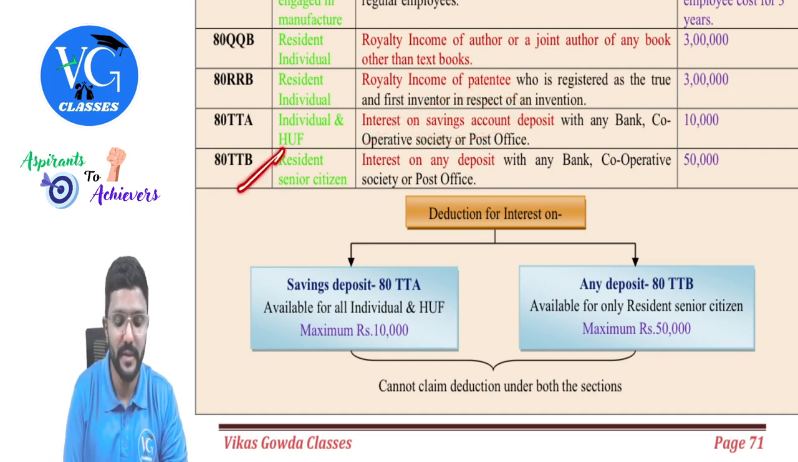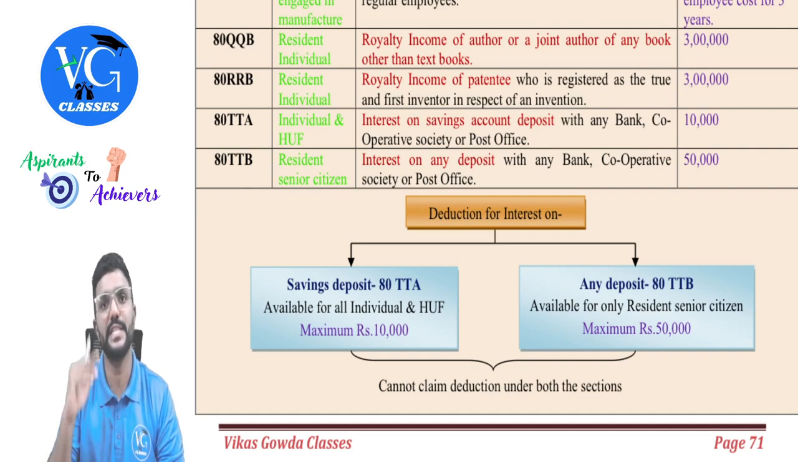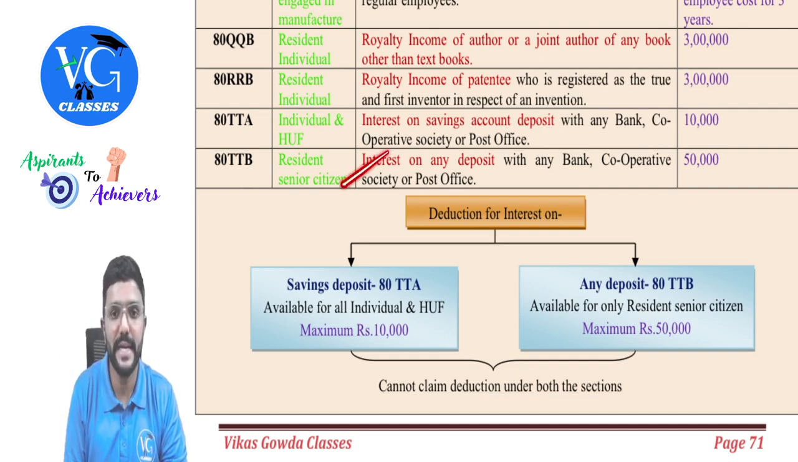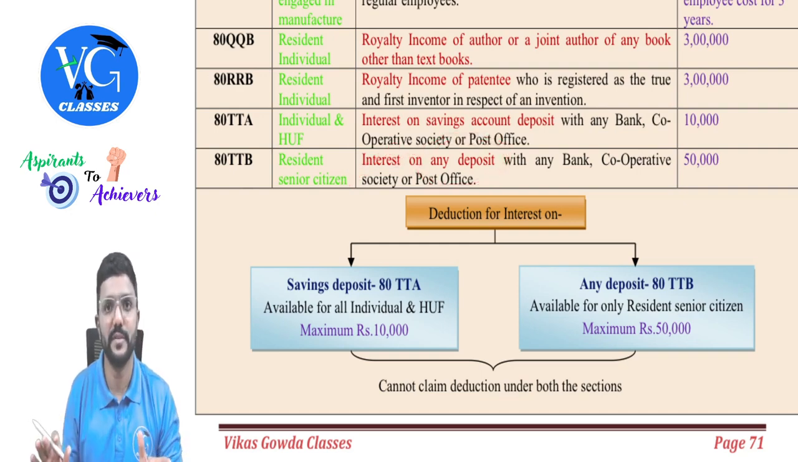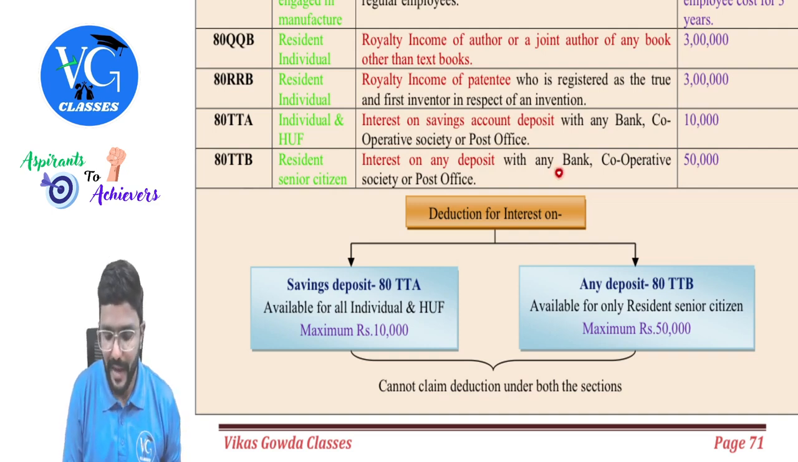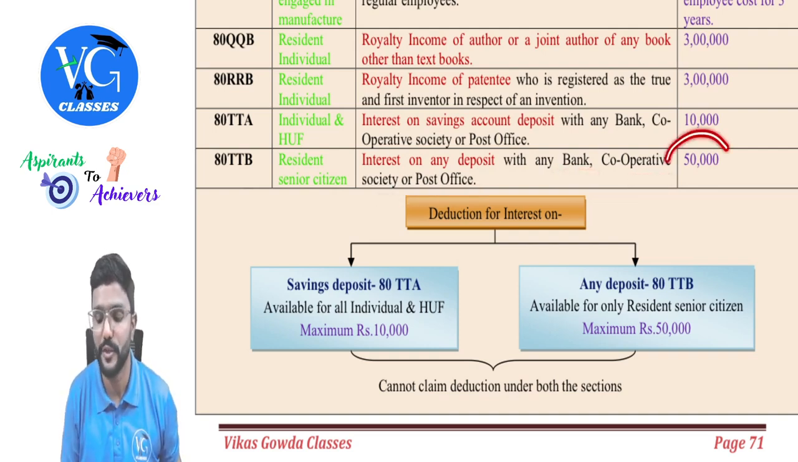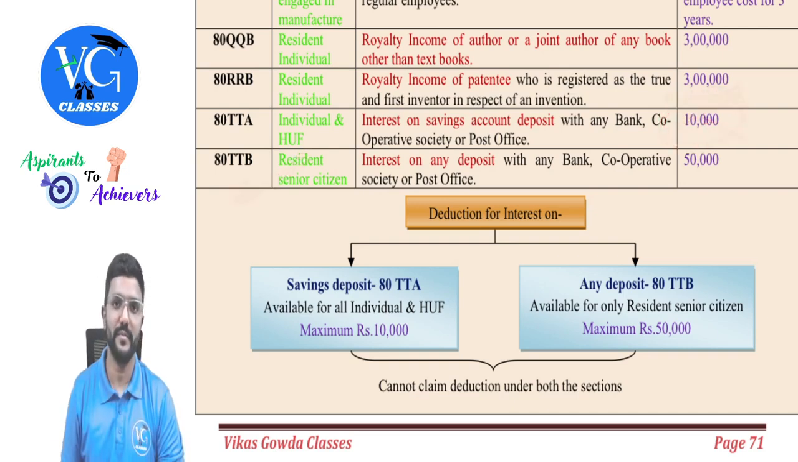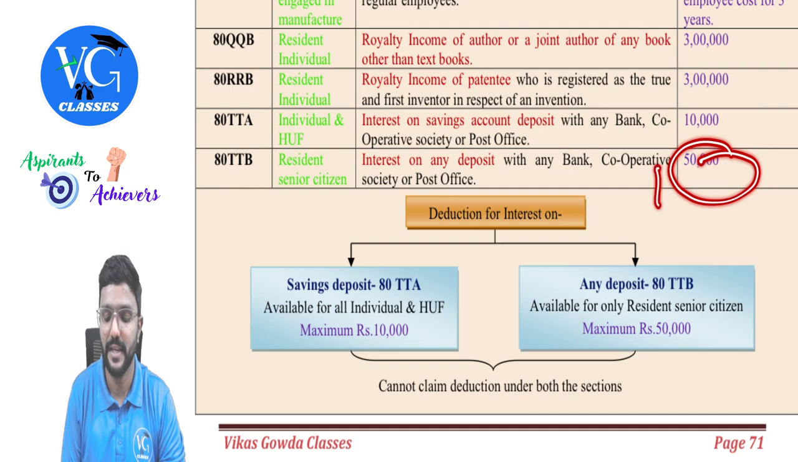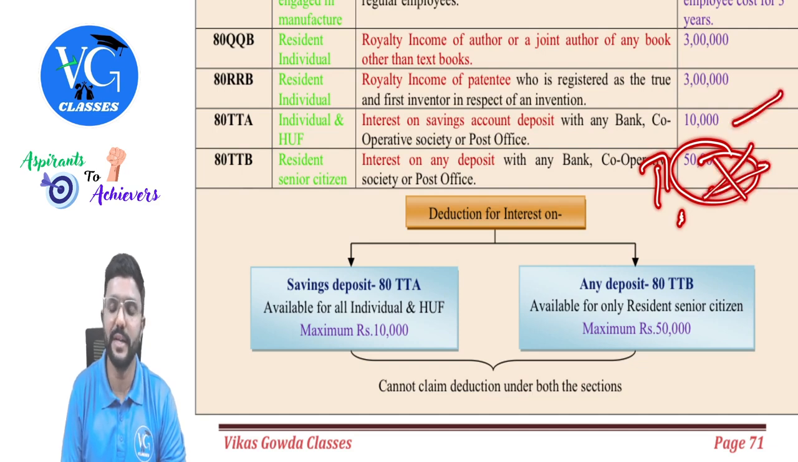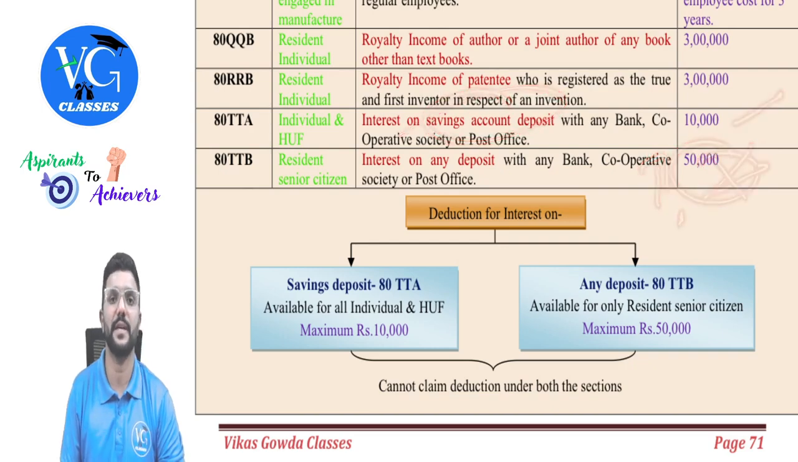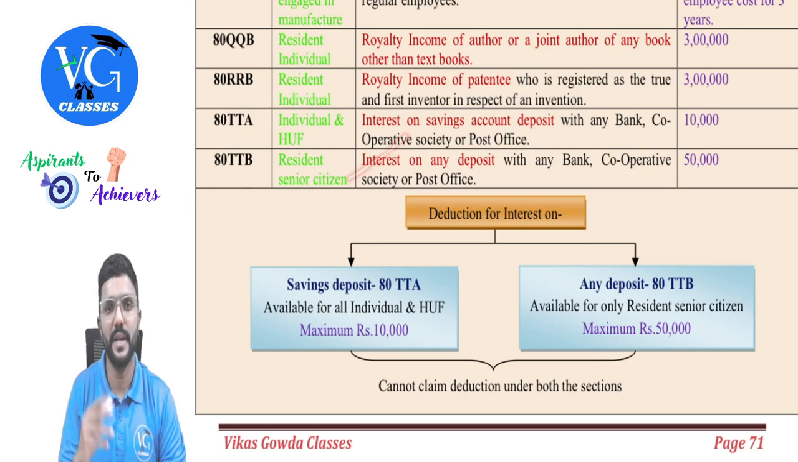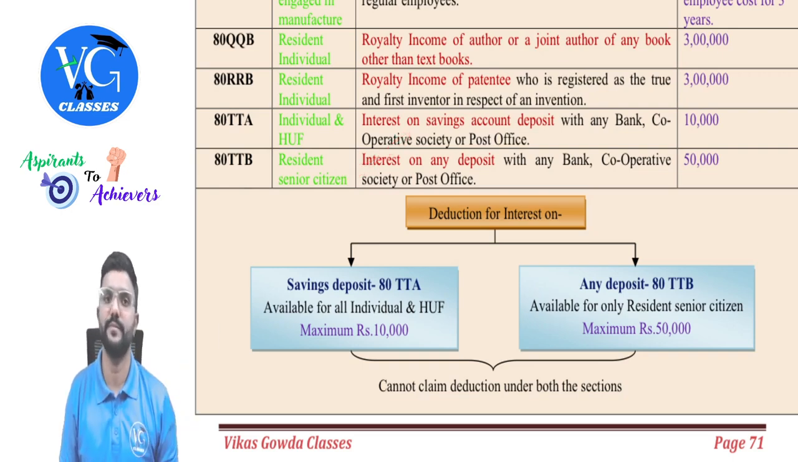Okay. Then 80TTB is a deduction for resident senior citizen only. That is for individuals who are 60 or more. And deduction is for what? Interest on any deposit. Any, not only savings, any. With any bank, cooperative society or post office. Maximum how much? 50,000. Now, if an assessee is eligible for this, can he go and claim 80TTA also? No, no. First check whether you are eligible for 80TTB as there is higher deduction given here. If yes, only claim that. If not, then you can claim under 80TTA, but only for interest on savings account. So here, interest on any deposit is allowed. Yes, including FD and RD.